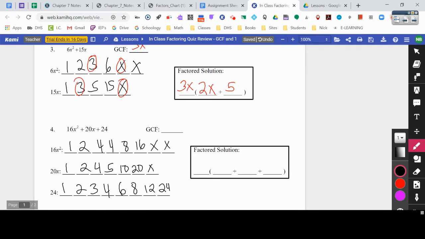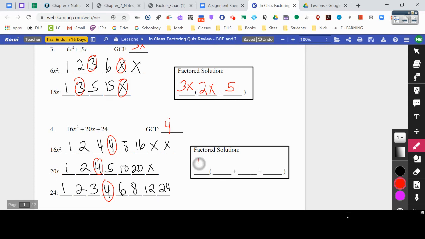All right, so now that I listed all my factors, I'm going to use my scanning skills and find the greatest common factor, right? First, I'm going to look for numbers. All right, I see some 8s. That doesn't have 8. Oh, I see a 4, 4, and a 4, right? Looks like 4 is the greatest number. This has an x, this has an x, but this one does not have an x. So therefore, my GCF is just the number 4.